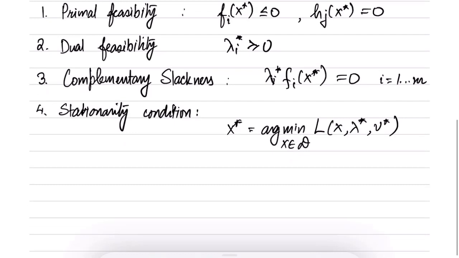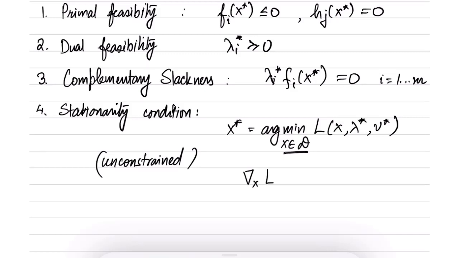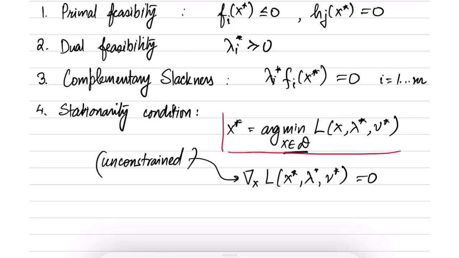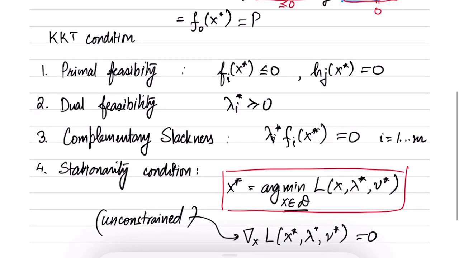In the unconstrained case, we could also say that the gradient with respect to x of L calculated at x star, lambda star, nu star is equal to 0. So for the unconstrained case, we can simplify it and say that the gradient is equal to 0. But if it is a constrained problem, then you can generally say it like this. So these are the 4 KKT conditions.